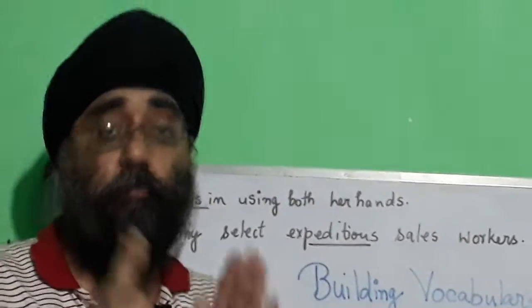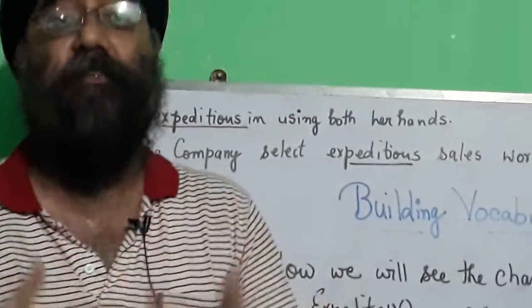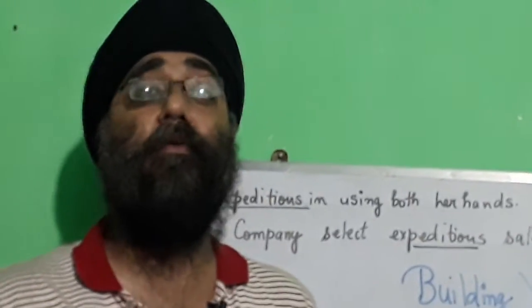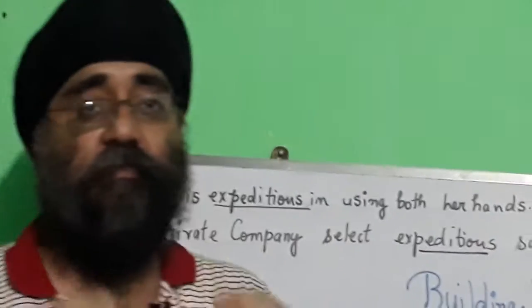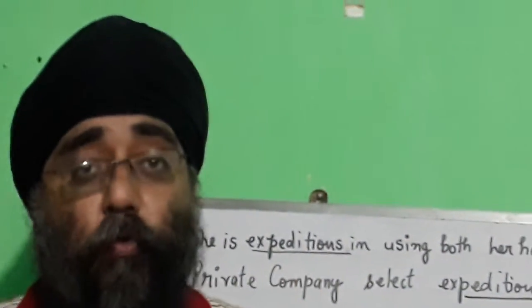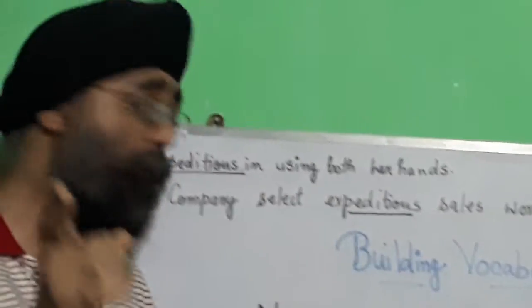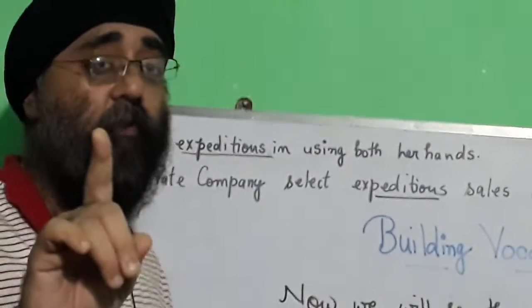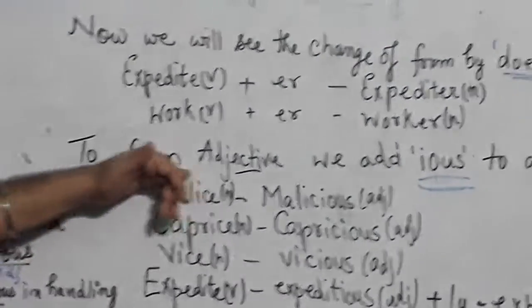But this is not the only level of changing forms. There can be various styles of changing noun forms, which we'll do in further classes. Today we have just discussed the simple form, that is the doer form. But you need to keep in mind that whenever you use a doer form, it will be only with the verb forms. Okay, now we are coming to the next form, that is adjective.